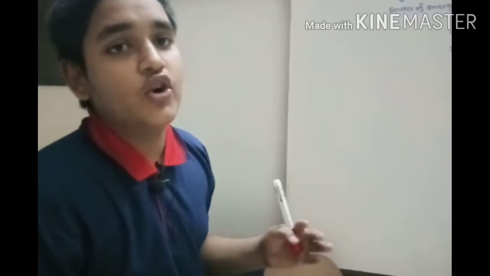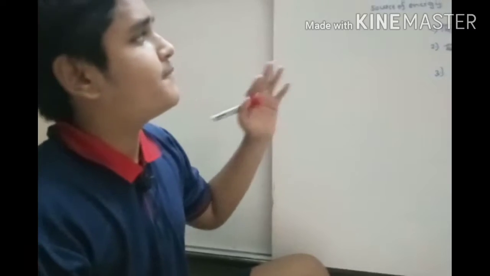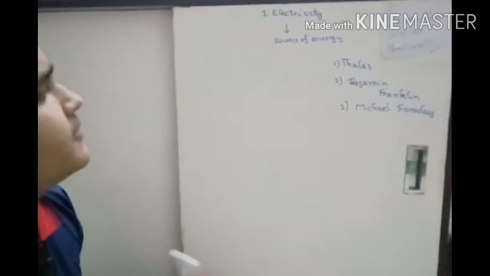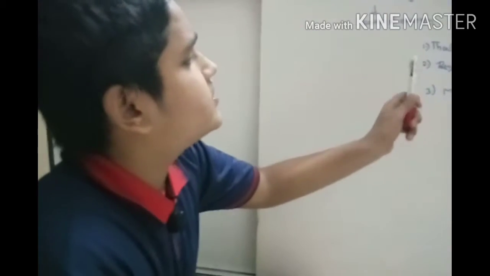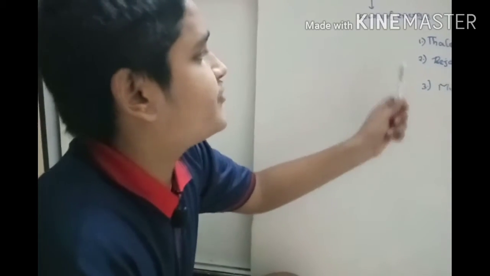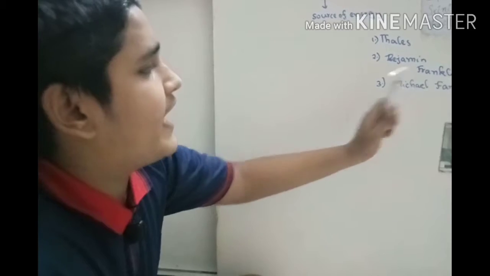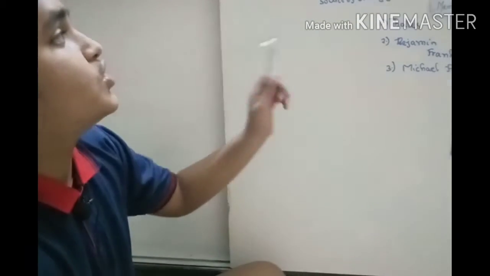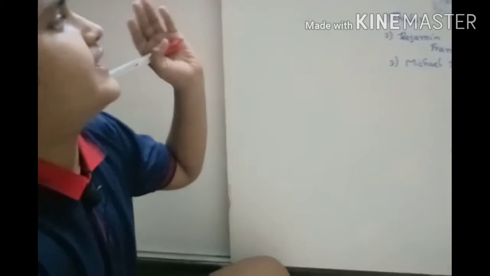In this video we are going to start a new lesson, that is electricity. Electricity is the first chapter of physics. Before going into it, first the inventors. We have three inventors, Thales, Franklin and Michael Faraday. These are the three inventors who tried and invented electricity.